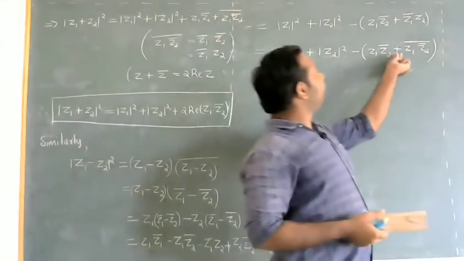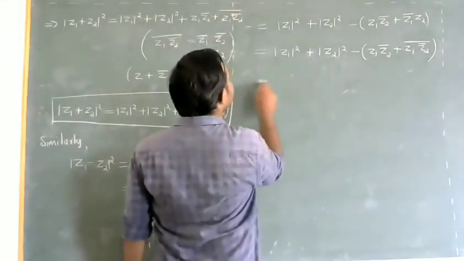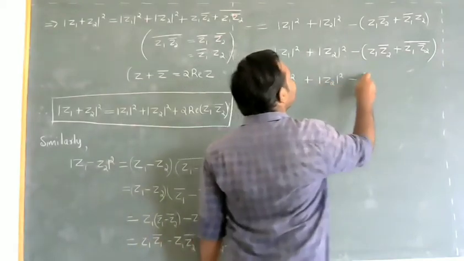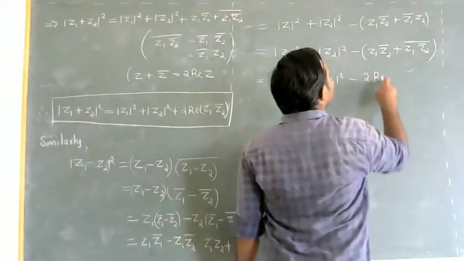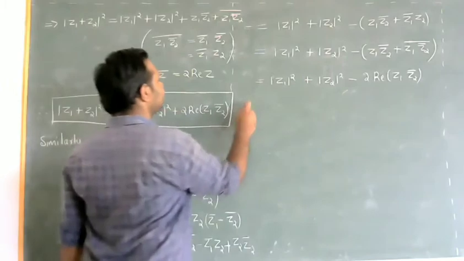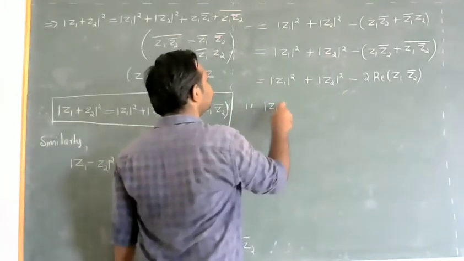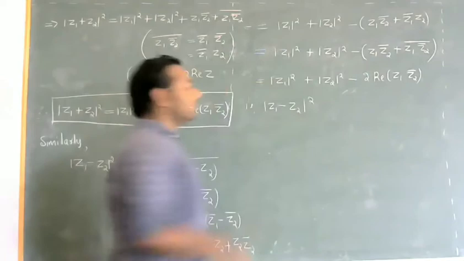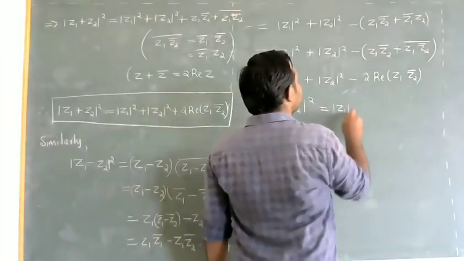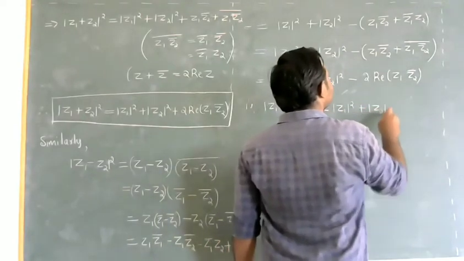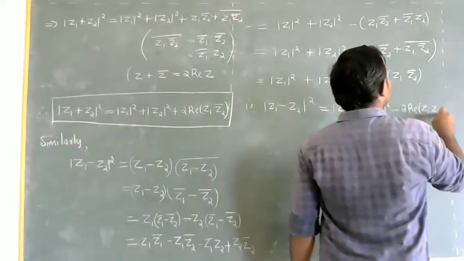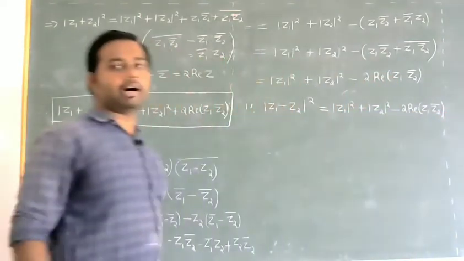Once again, Z plus Z bar is 2 times the real part of Z. So we have the identity: modulus of Z1 minus Z2 whole square is equal to modulus of Z1 whole square plus modulus of Z2 whole square minus 2 times the real part of Z1 into Z2 bar.